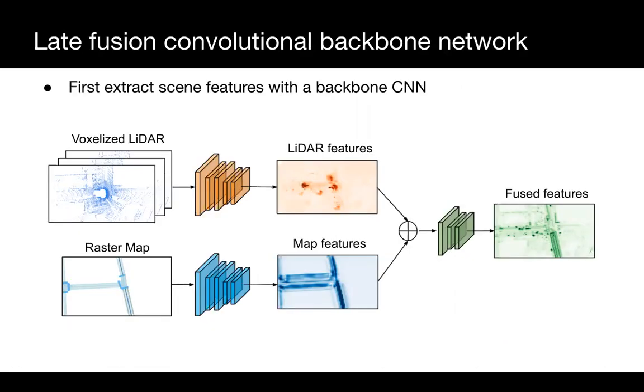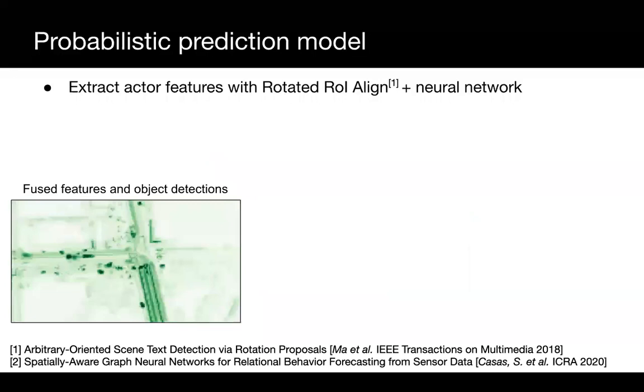In this framework, we first voxelize a sequence of LiDAR point clouds corresponding to the previous 1 second history into a bird's eye view voxel grid and raster the high-definition maps into multiple semantic binary channels. Then, we use CNNs to extract features from LiDAR and maps separately and fuse them by concatenating their channels followed by another CNN. Once we have rich features from the whole scene, we can obtain object detection, shown in red.